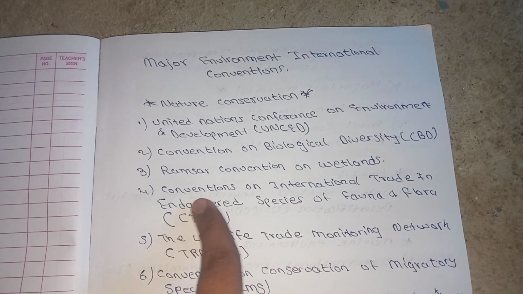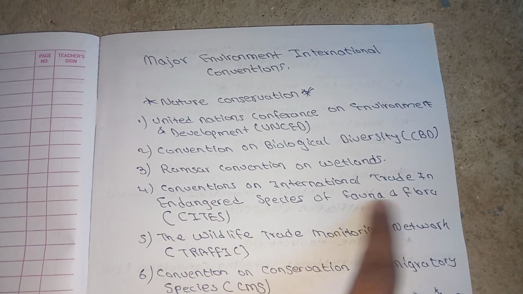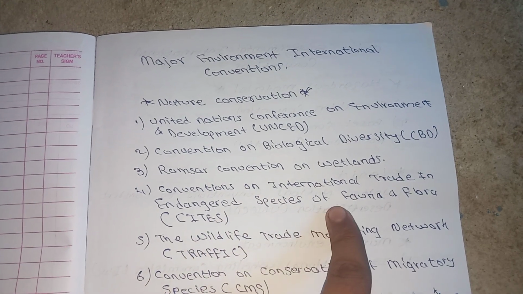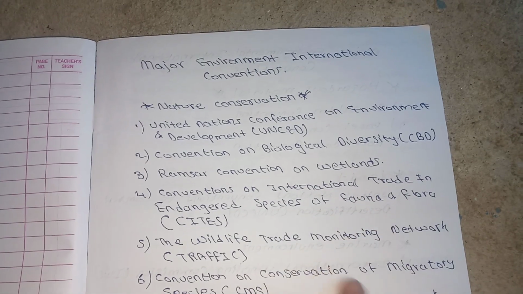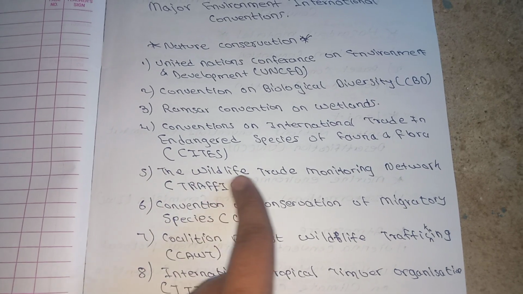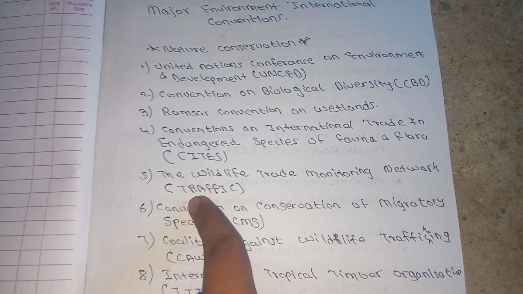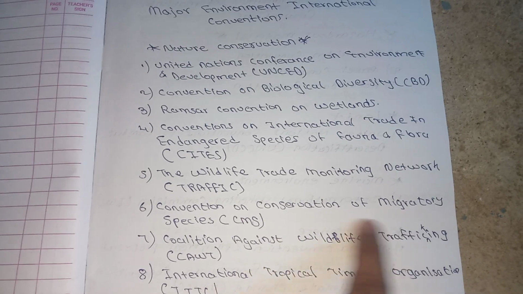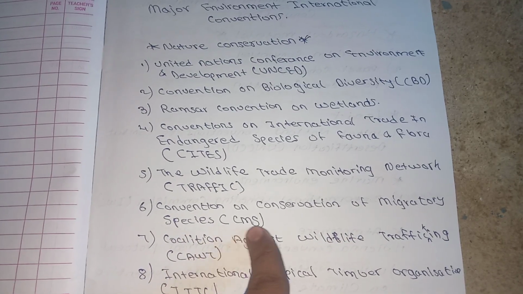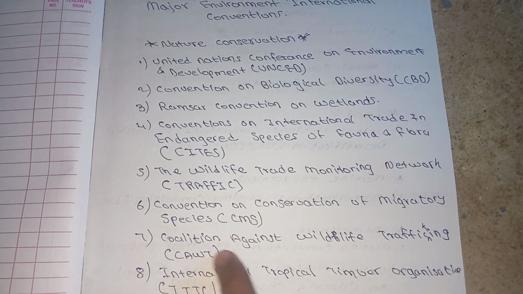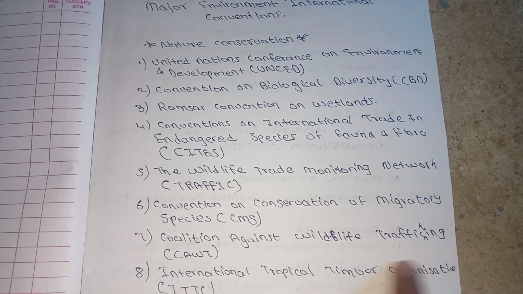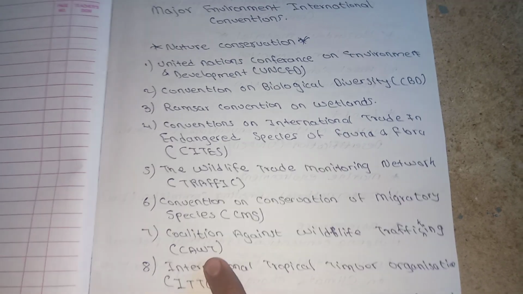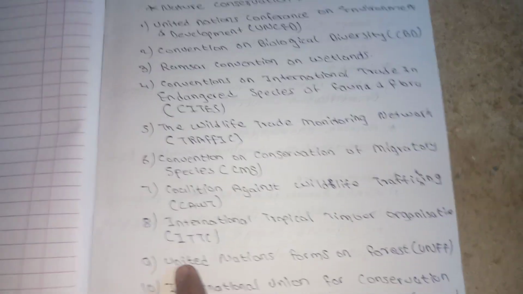Then CITES, Convention on International Trade in Endangered Species of Fauna and Flora. The Wildlife Trade Monitoring Network, which is known as TRAFFIC. Convention on Conservation of Migratory Species, which is CMS. Coalition Against Wildlife Trafficking, which is CAWT. These are important full forms, you should remember them.